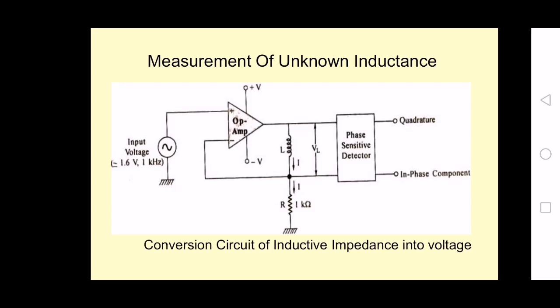So again it is given to the phase sensitive detector. So based on the phase sensitive detector output, it may be either in phase or it is 90 degrees phase shift. In case of inductance, it is in phase. In the case of capacitance, it is quadrature, we are calling it as.